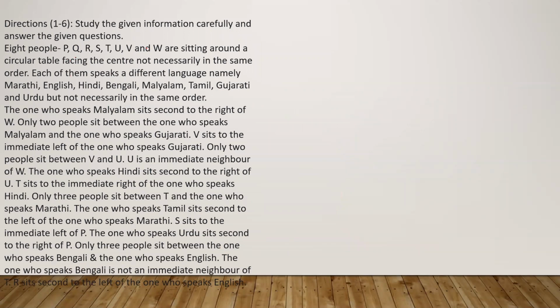P, Q, R, S, T, U, V, W are sitting around a circular table facing the center, not necessarily in the same order. Each of them speaks a different language, namely Marathi, English, Hindi, Bengali, Malayalam, Tamil, Gujarati, and Urdu, but not necessarily in the same order. So first of all, we will draw this one.